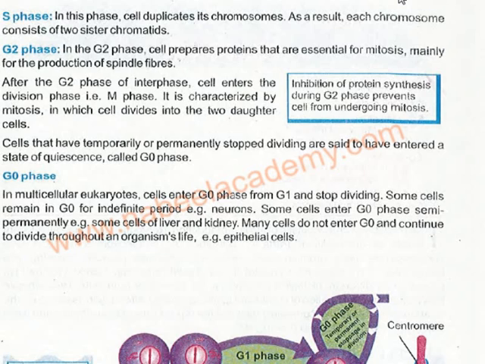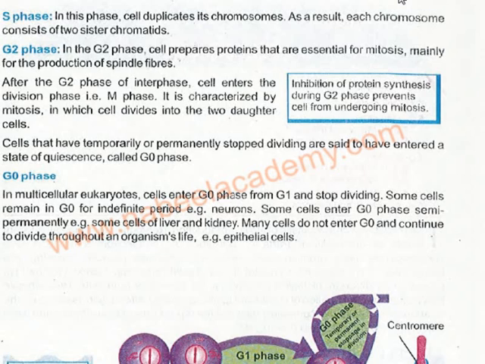Some cells remain in the G naught phase for an indefinite period of time. For example, neurons, because the neurons do not keep growing. We don't need neurons increasing all over the body. They are just in a specific number. We don't want more and more neurons every day. So they stop their growth in the G naught phase and they do not divide.